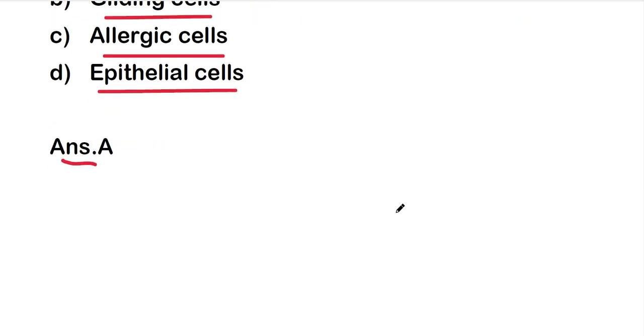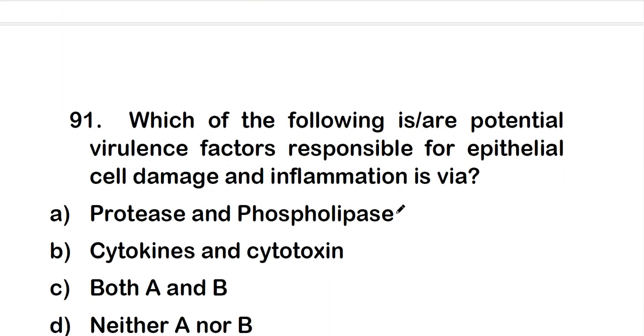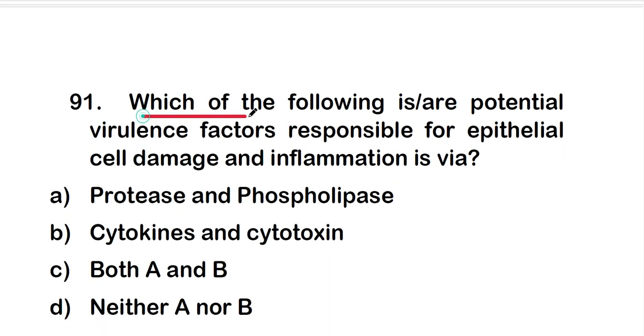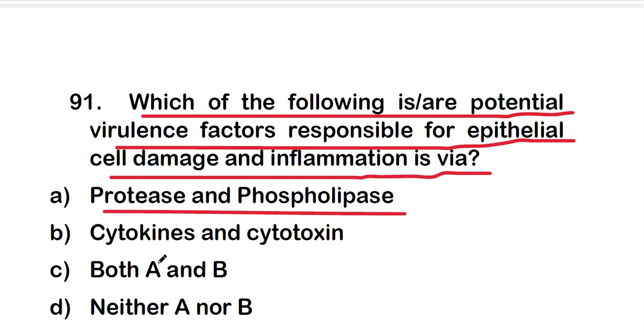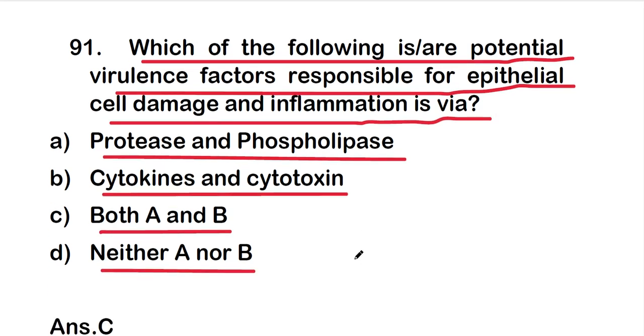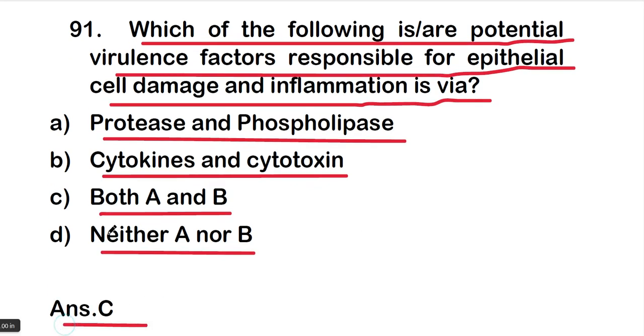Okay, so move on to question number 91. Which of the following is or are potential virulence factors responsible for epithelial cell damage and inflammation? Option A protease and phospholipase, option B cytokines and cytotoxin, option C both A and B, option D neither A nor B, and the right one is option C, that is both A and B is the correct one.